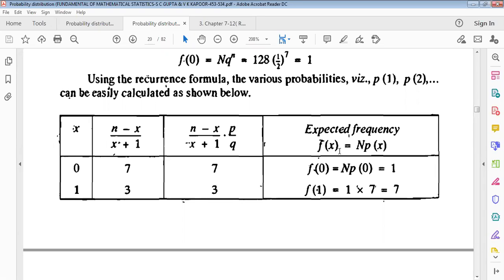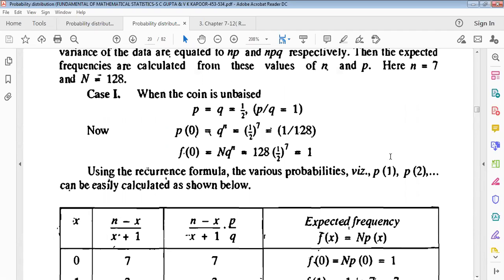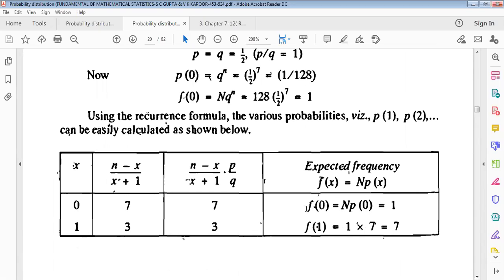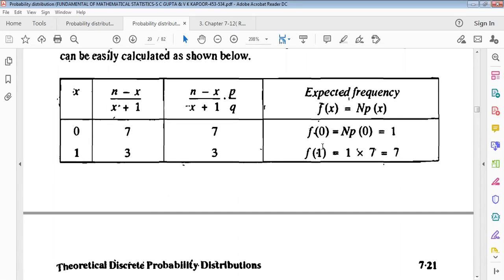The n p x we can calculate: f of 0 equals n into p to the power 0. Probability of 0 will be 1, so f of 0 equals 1. Now f of 1 will be 1 into 7.